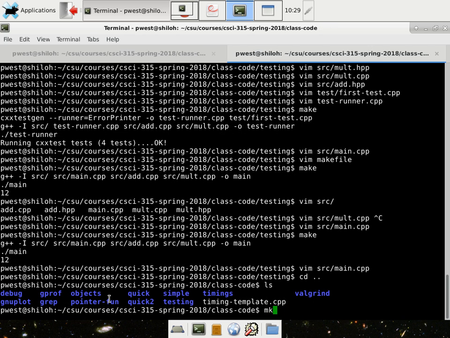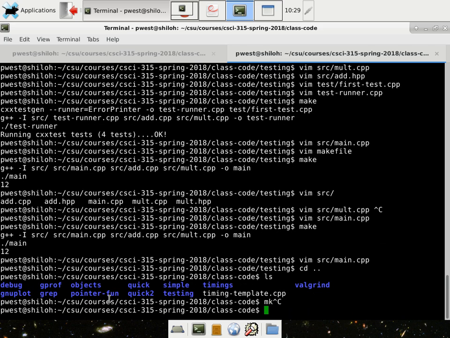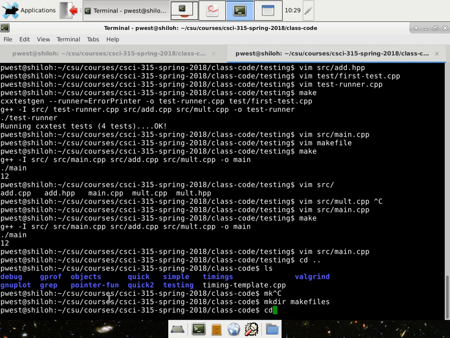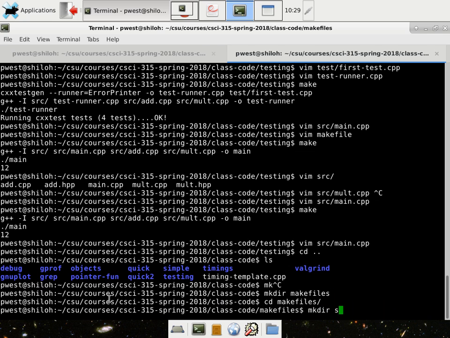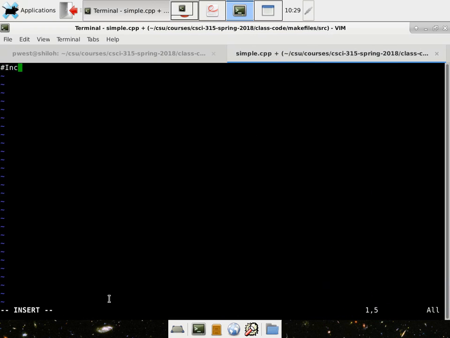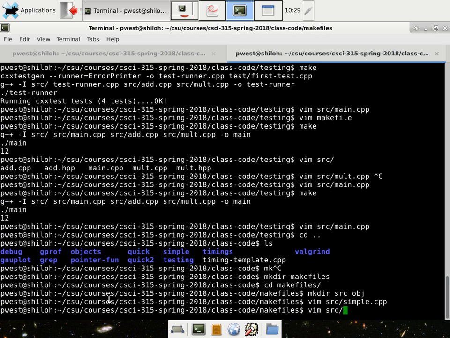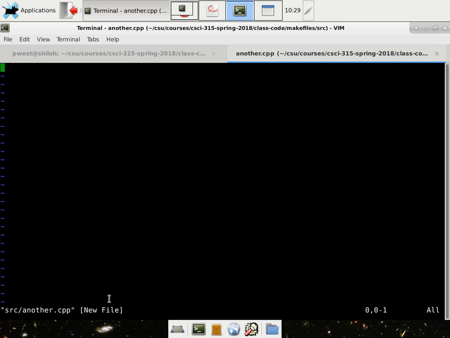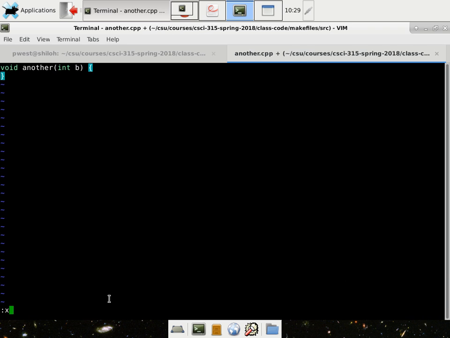Do we have a makefile in here? We don't? All right, makefiles. We'll create a source directory and an obj directory. Then in source, simple.cpp. We'll call it void simple int a. Hey, it does nothing. Source another.cpp, and we'll do void another int b, and hey, look, it does nothing.